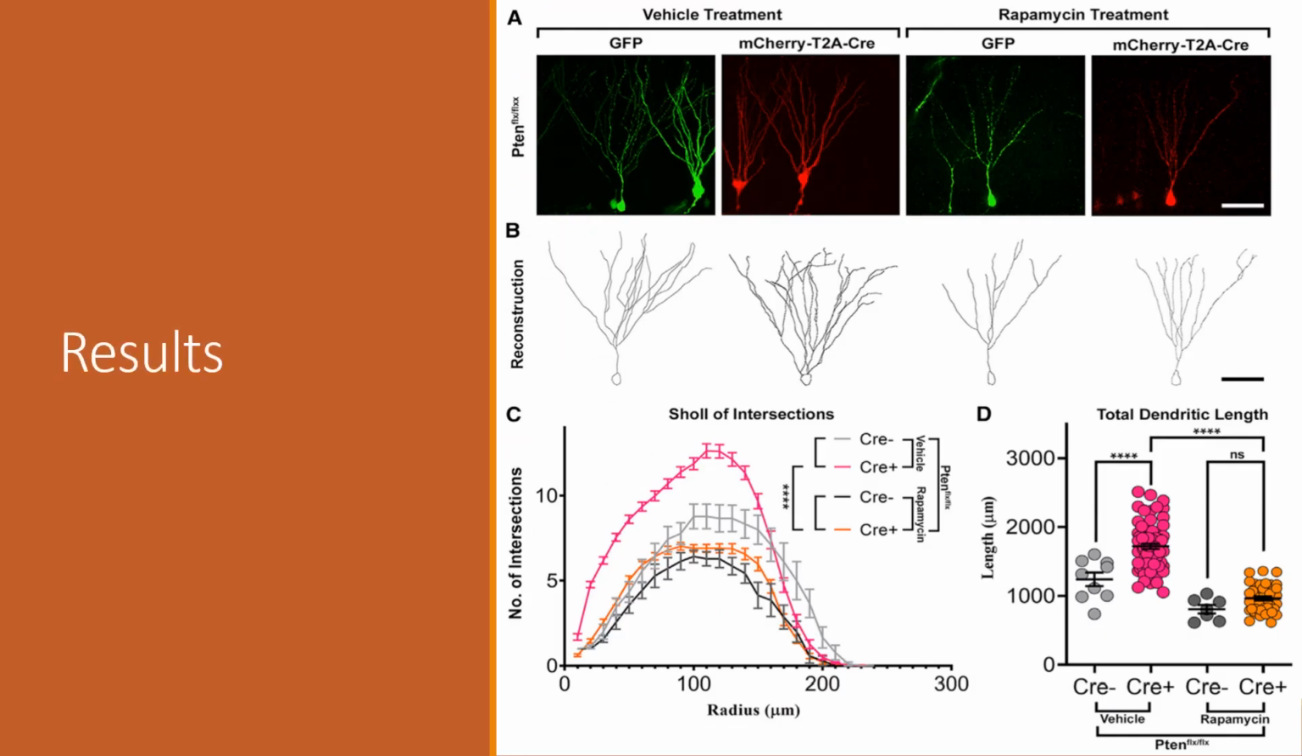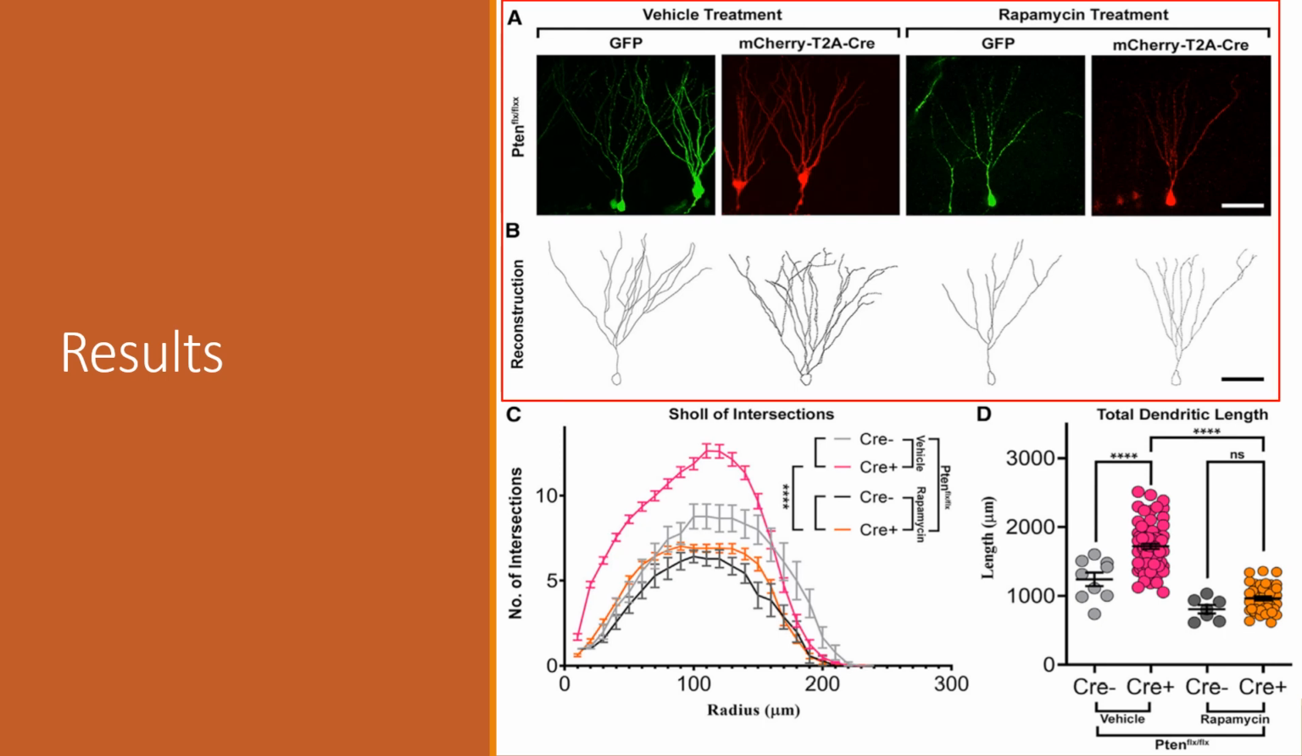Next, they investigated the effect of rapamycin treatment on observed dendritic overgrowth that is mediated by PTEN loss. Retrovirally infected and immunolabeled granule neurons were imaged and then reconstructed, and their dendritic arbor was analyzed. Sholl analysis revealed that vehicle-treated PTEN knockout neurons had an increased number of intersections when compared with wild-type control neurons.